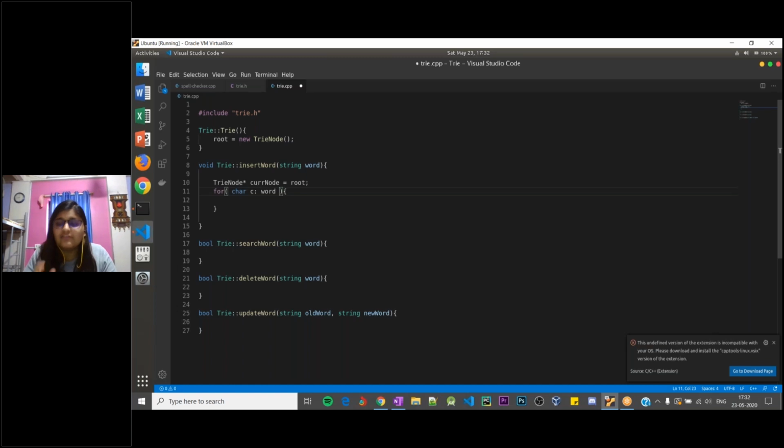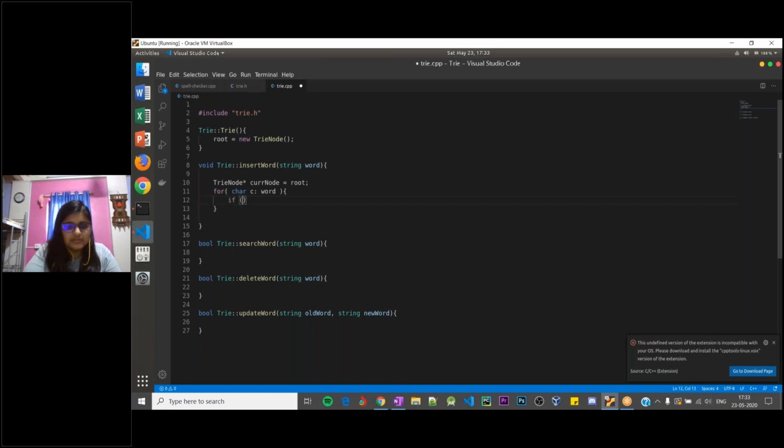If it does not have, create or allocate memory for that character, right? If it does not have that, that means the children array at that particular position will be pointing to a null value. So we'll need to actually allocate memory at that point.